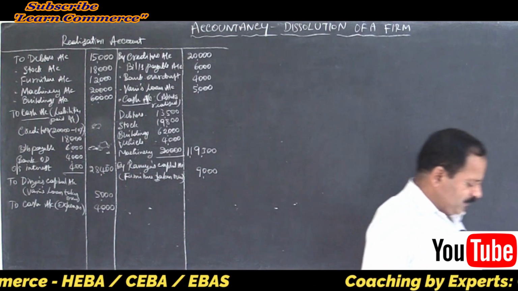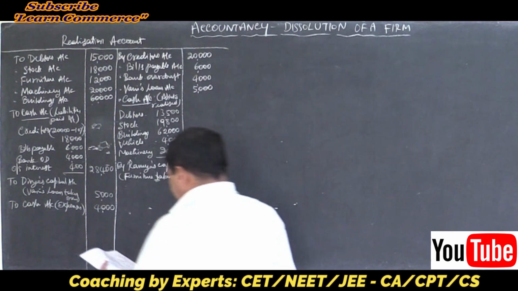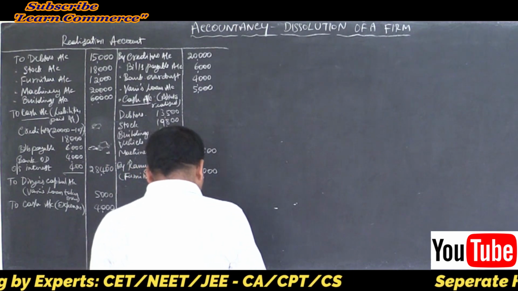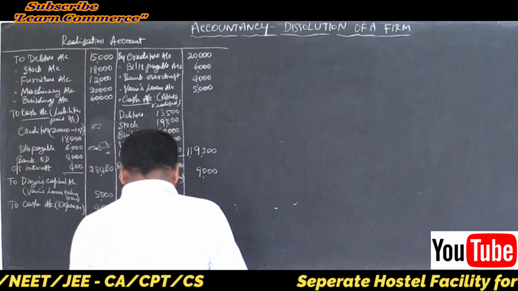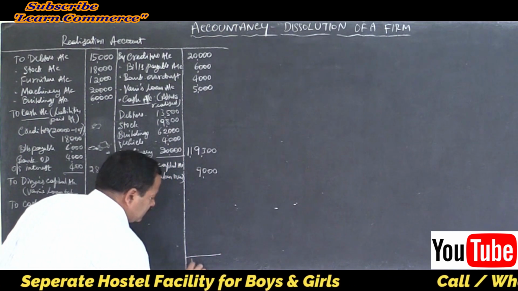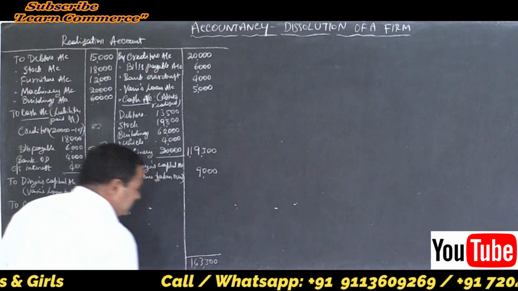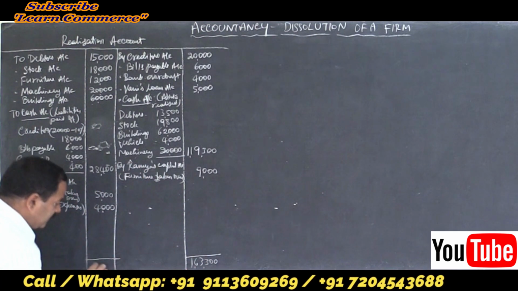Write the total and find which side total is greater. It comes to how much? 1,63,300. Am I correct? 1,63,300. Leave a gap and write the amount.